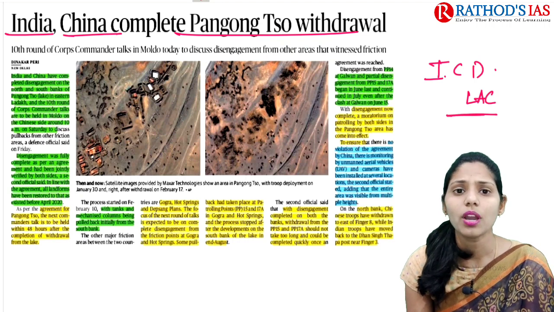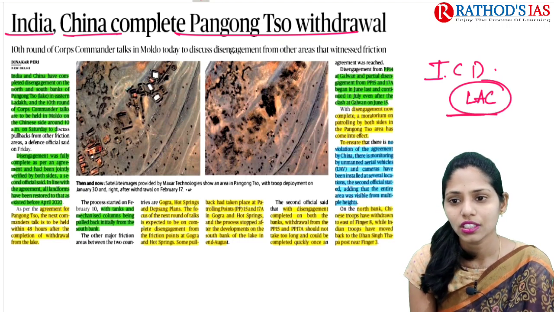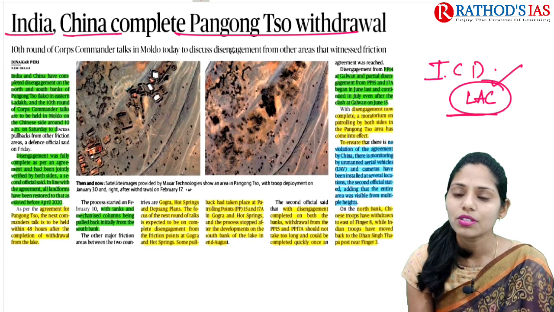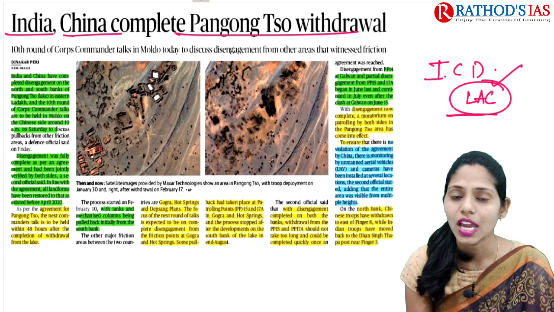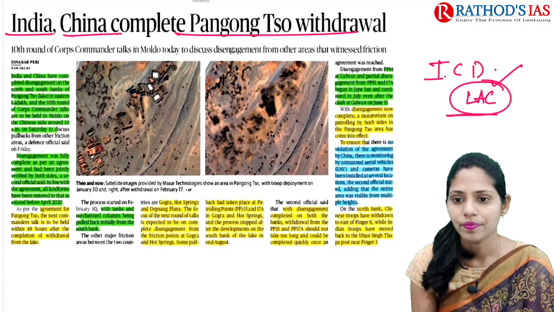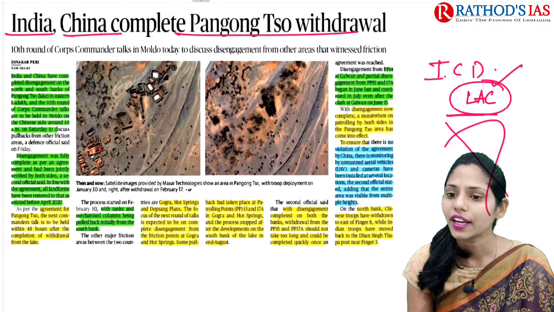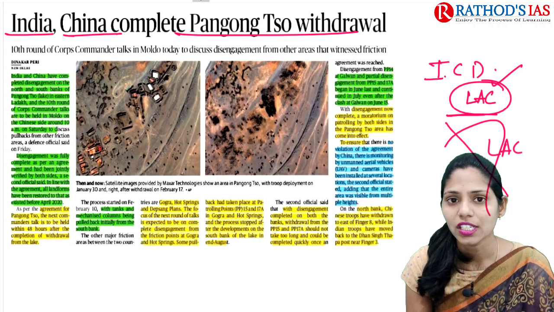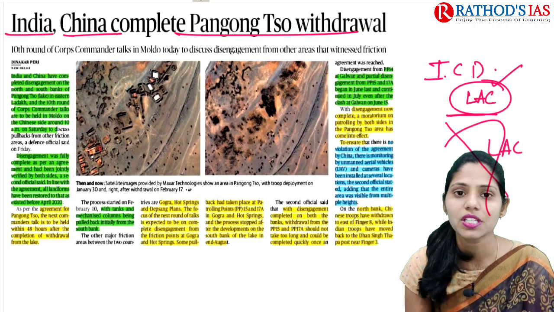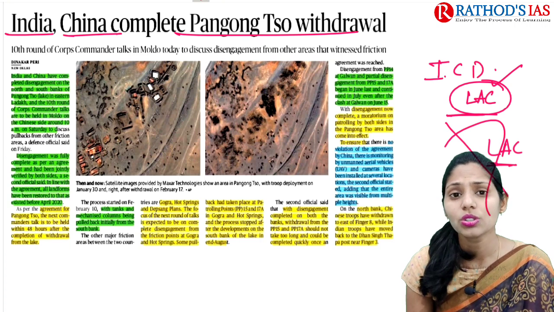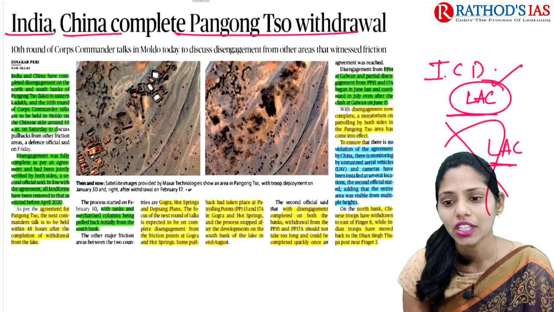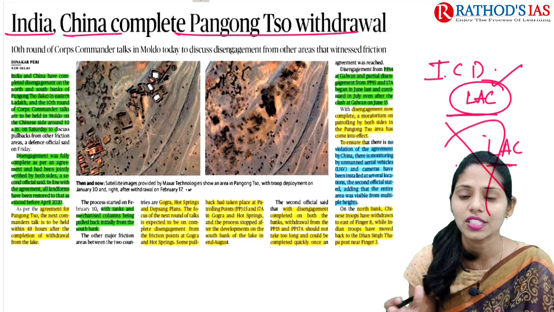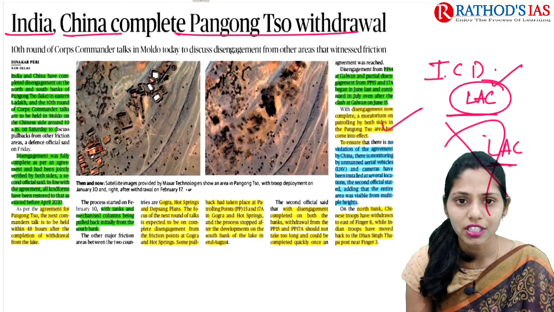So already we know the background of this military standoff between these two armies, India and China, at the Line of Actual Control. So if you see, we have here the Line of Actual Control. There is an important problem regarding this Line of Actual Control: there are different perceptions regarding this LAC. There is no definite line between India and China where the LAC passes because of rough terrain.